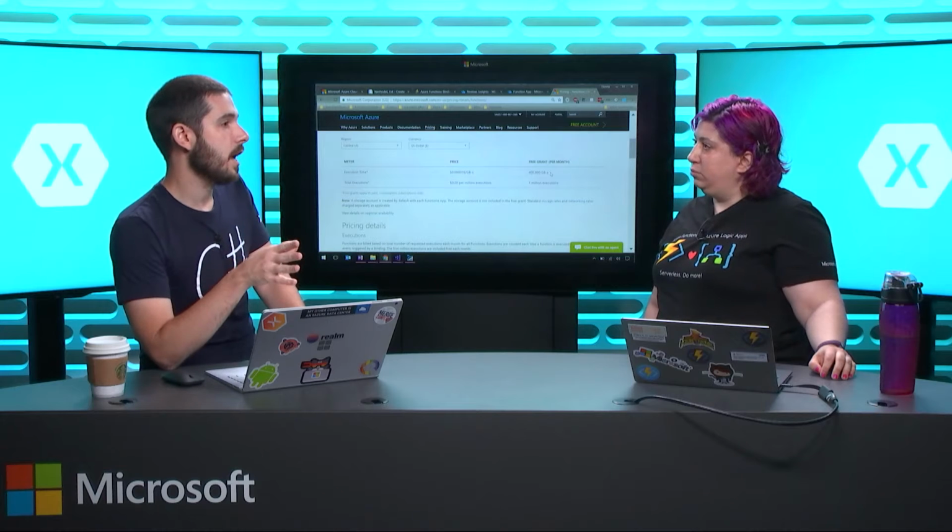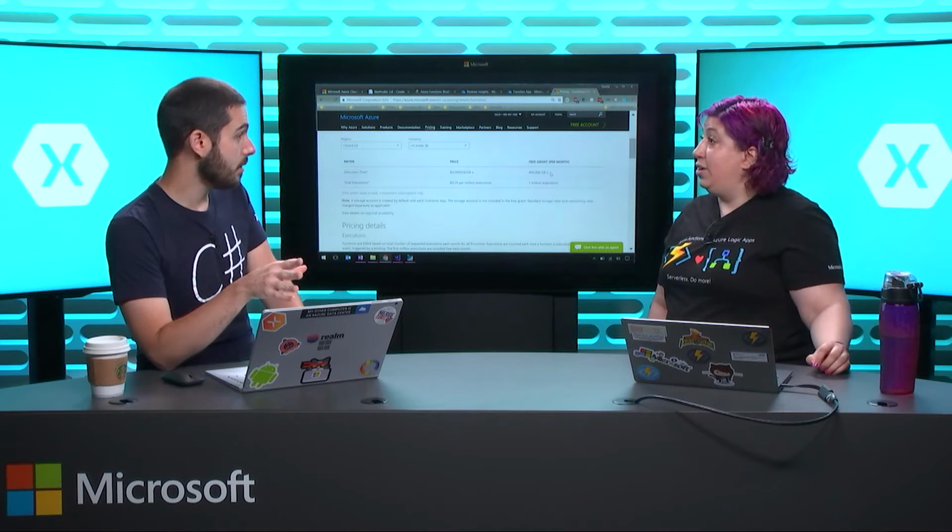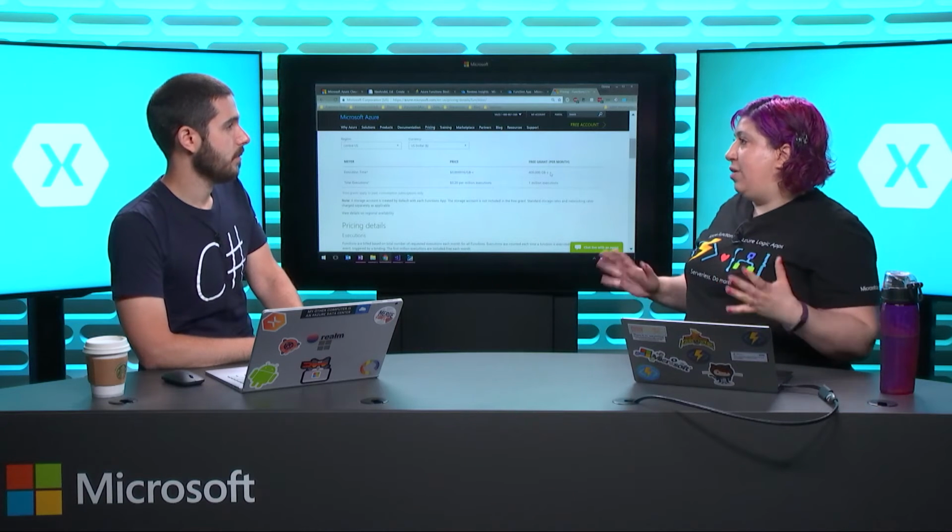Now, can you use any package? How would you resize the photo? Can you use any NuGet package at all? I'll use the image resizer, which I like, but there are a few others that work just fine. So if I'm uploading images or text, can I use something like Cognitive Services and OCR? Absolutely. Oh, cool. So basically anything that you want to do in Azure is now available to you with this pay-per-execution programming model.